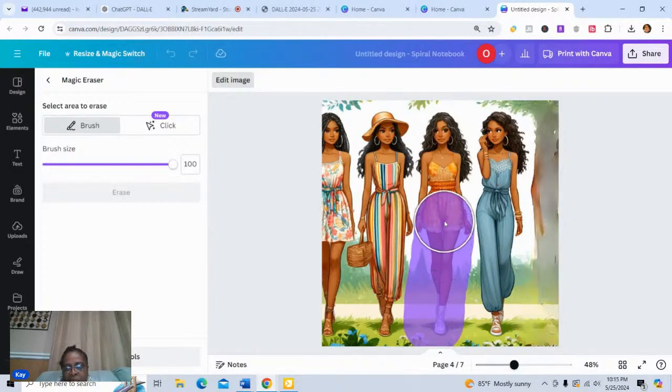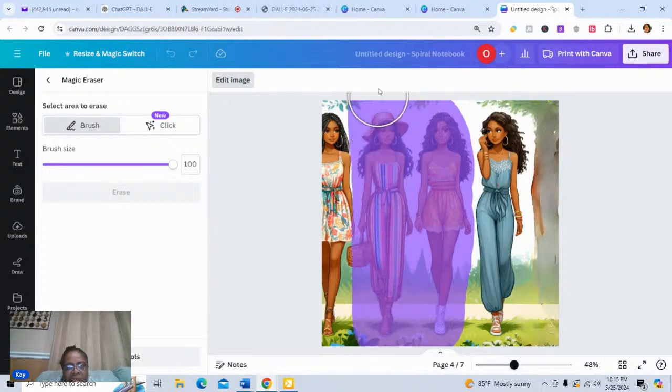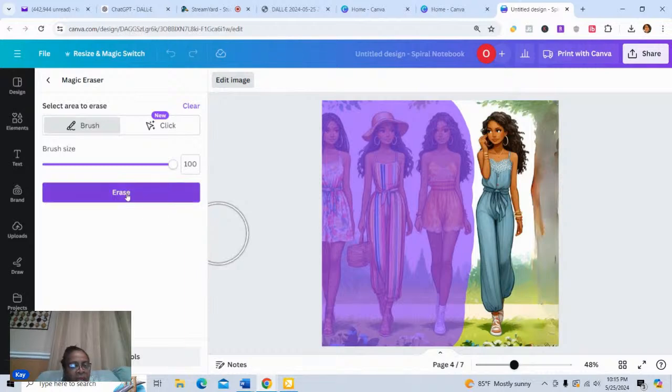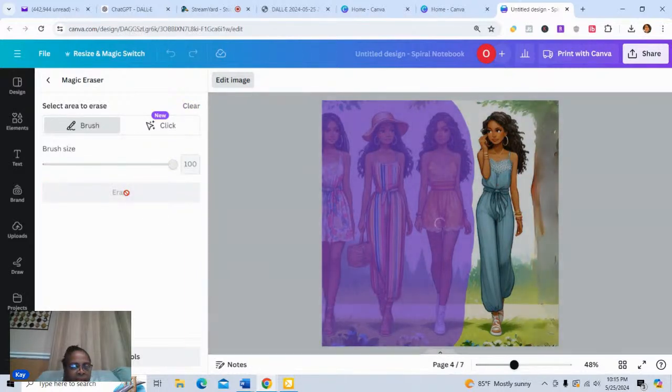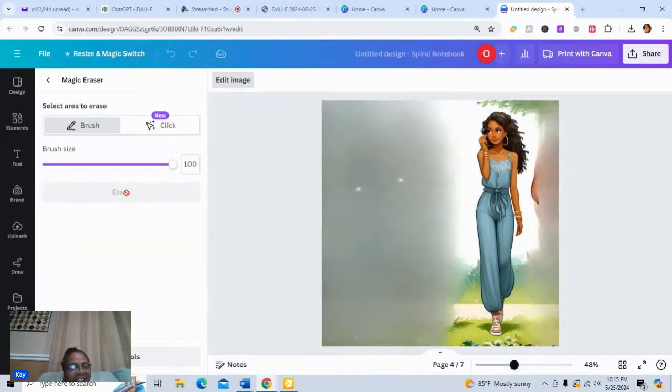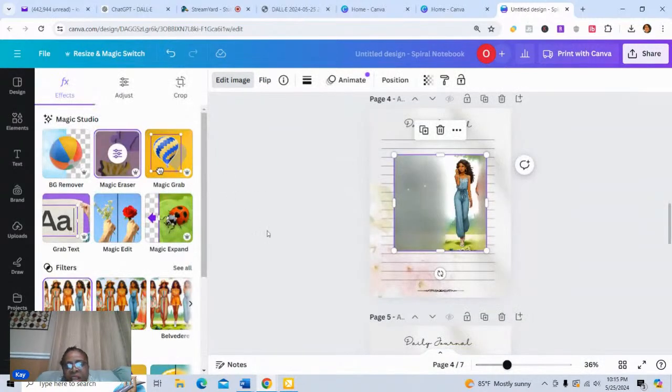And again, we're going to do what we did before. We're just going to take each one of these images off and just see what we can do with them and see what we like when we finish. Okay, I like that. Okay, so now what I'm going to do is get out of Magic Eraser and go back over here. I'm trying to see how I want to use this scene. I think I can either pull her out or I can remove the background.